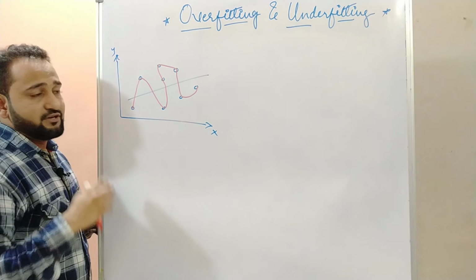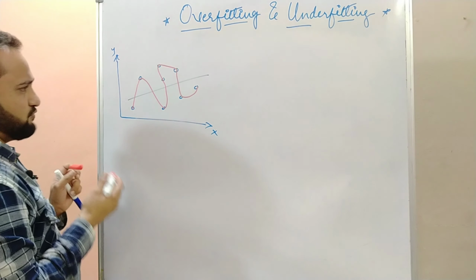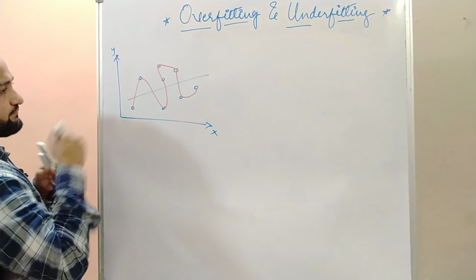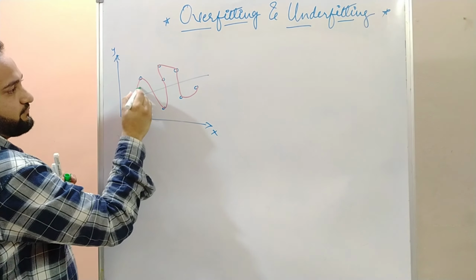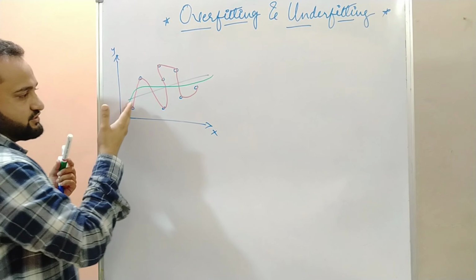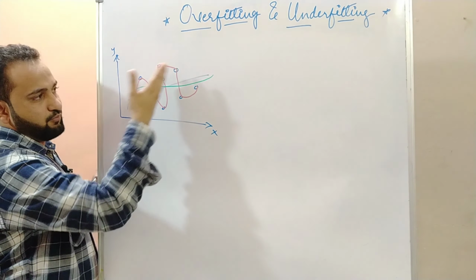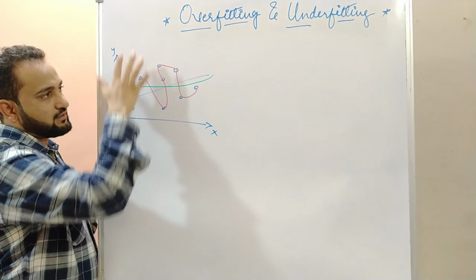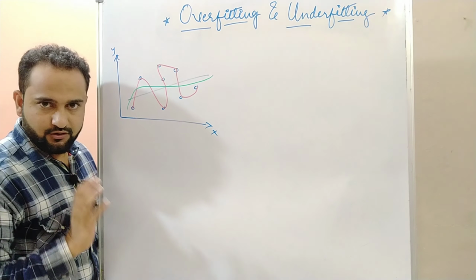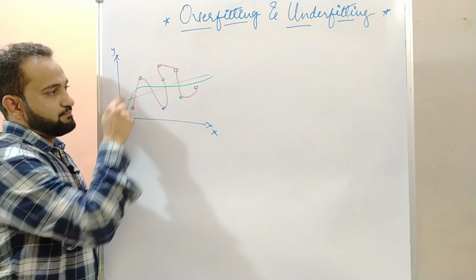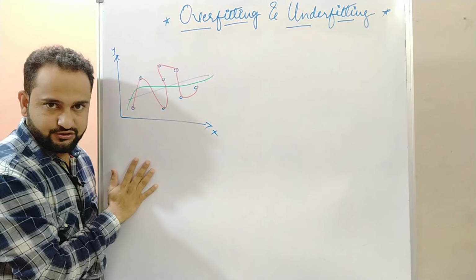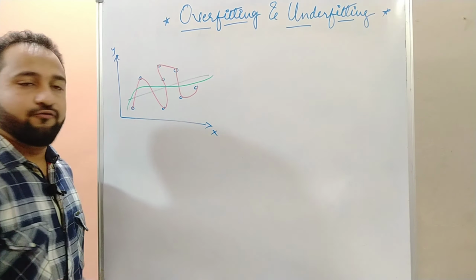So what's the best model you can have? The best model should be something like this. If you see this model, it's considering all the points, of course, but it's not going through all the points. Find something like linear regression. This green line will have high accuracy and low loss. So I hope you got overfitting and underfitting.